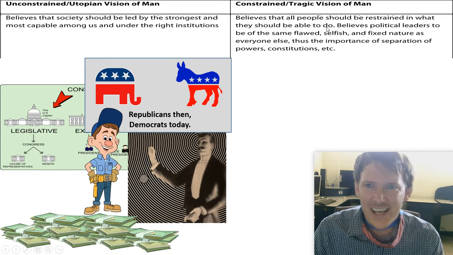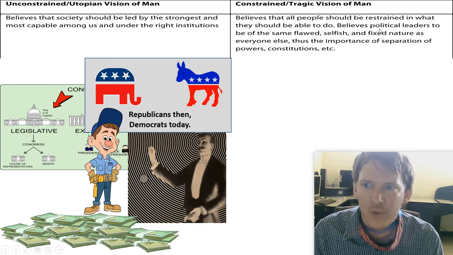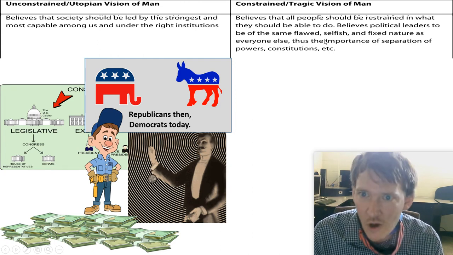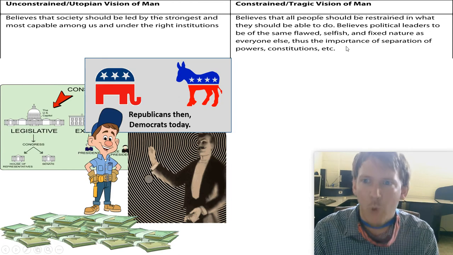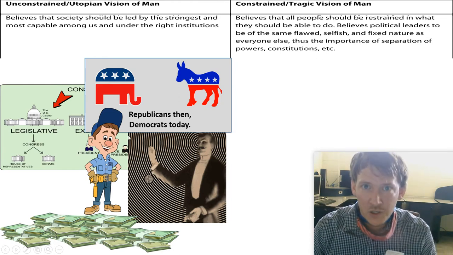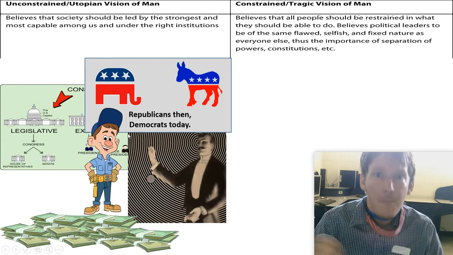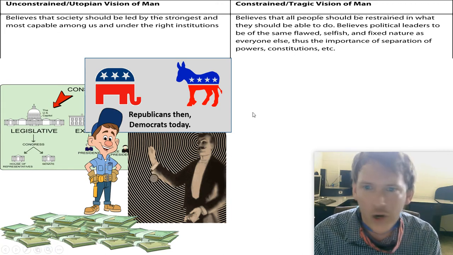The constraint says that people just need to be restrained. They believe that political leaders have the same flaws. They are selfish too. They have the same fixed nature as everyone else. And there's an importance of separation of power and constitution. They're saying that these institutions are made up of people, and people are selfish. People are flawed. There's no magical formula in using an institution. So this ain't going to work either.